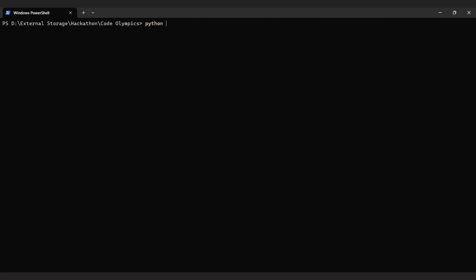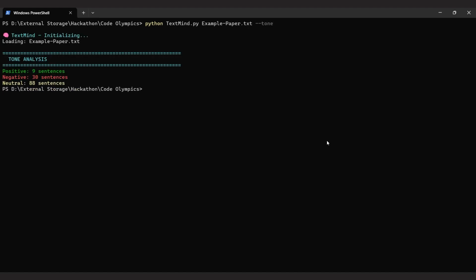Next, let's focus specifically on sentiment with the tone command. Simple and clean. 9 positive sentences, 30 negative, and 88 neutral. This gives us a quick snapshot of the document's emotional balance.